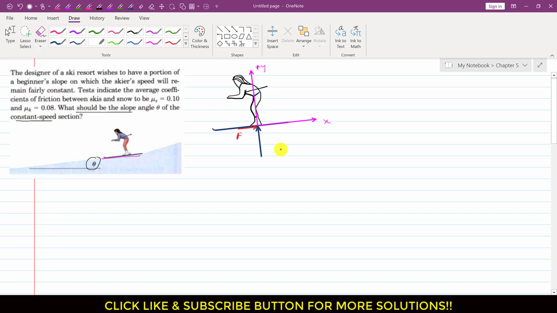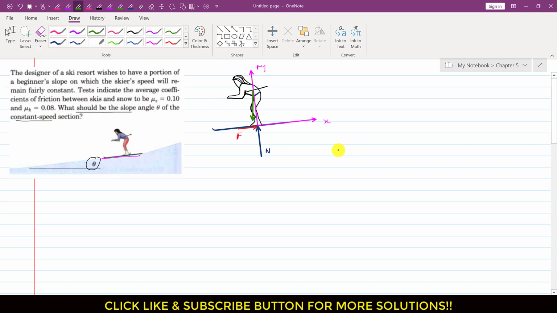And the weight of this skier will be acting vertically downward. Let me draw it in some other color so that it's visible, this green one.